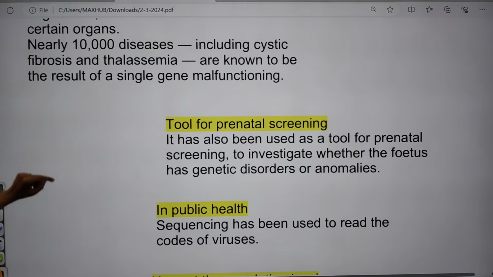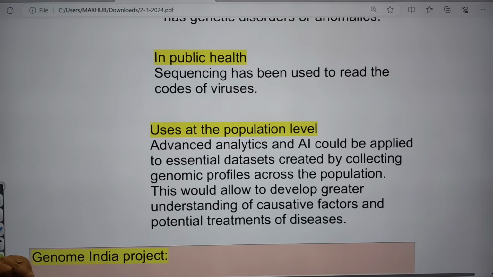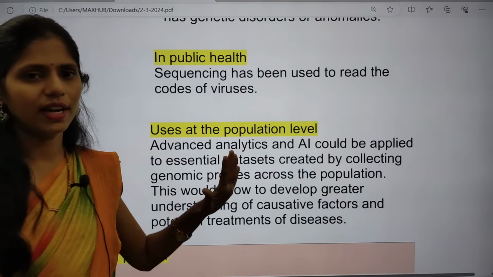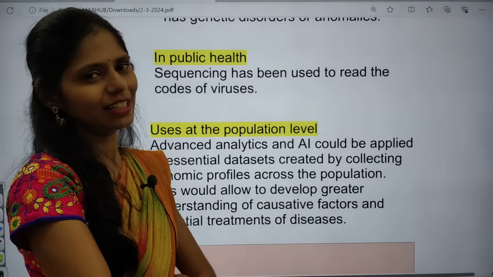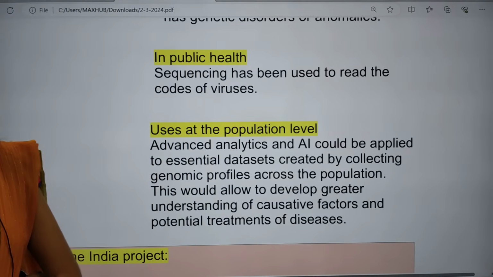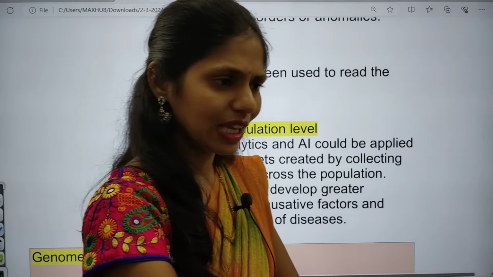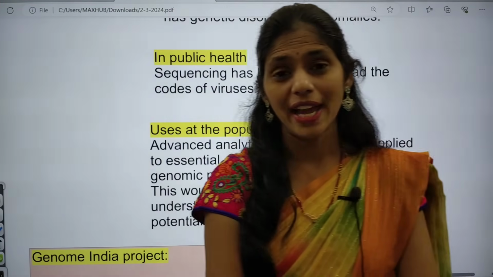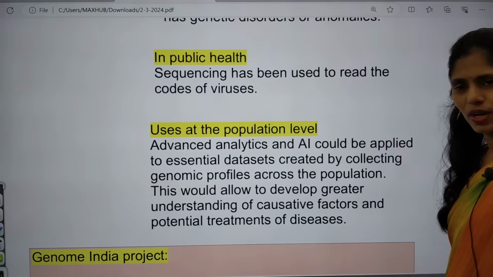And next, even in public health, this sequencing is very helpful to read the different codes of viruses. For example, recently everyone experienced COVID-19, right? Later on, we came to understand the different strains, different sequences, different types only through genome sequencing.